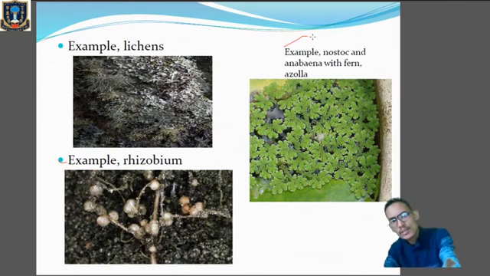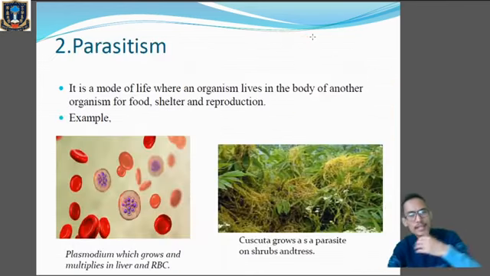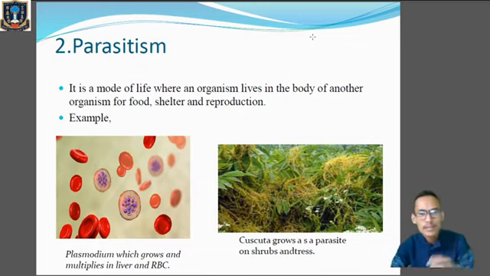Now let's go to the second interaction, which is called parasitism, a parasitic mode of life where one organism will totally depend on another organism for food and shelter. Okay, so it is a mode of life where an organism lives in the body of another organism. So here the organism which lives in the body of another organism is called the parasite.